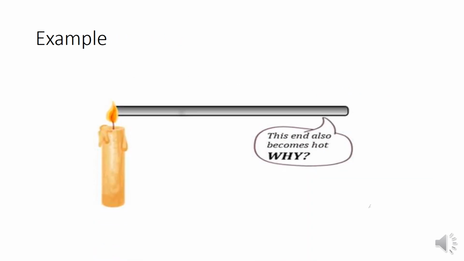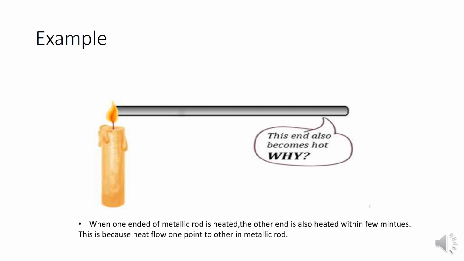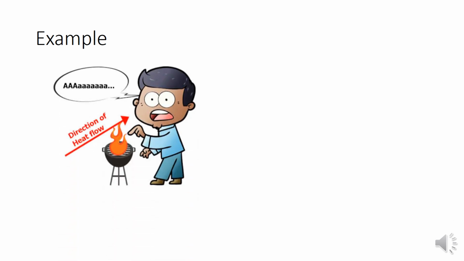For example, I take a metallic rod and heat it on one side. After some time, the other end will also become hot. Why? Because heat is transferring from one place to another in a short span of time. Another example: a boy touches a hot stove by mistake and feels the stove very hot. Why? Because thermal energy is transferring from the stove to the hand.